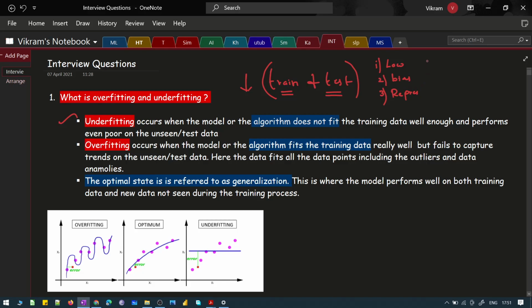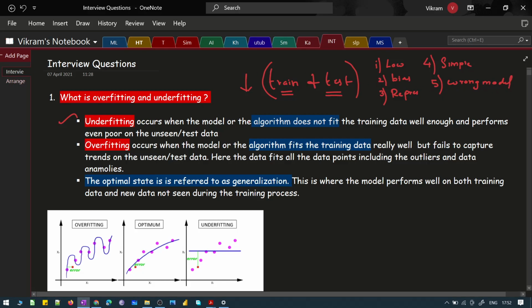It could also be a scenario where the model is very simple, or where we have used a wrong model for prediction or classification. These are some of the reasons why underfitting generally happens.